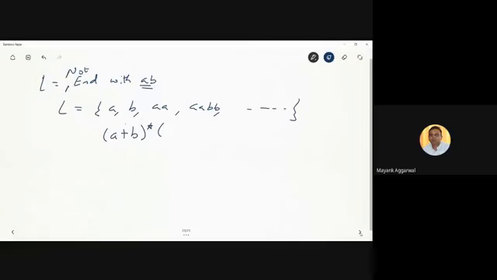Very good, it can end with only A, or it should end with only B. If we end with only B, then a problem comes. If I write this B, then what is the problem? Suppose we take a string A, B, and then again A comes, and instead of this A, we take this B, it ends with AB. So this B should not be written alone over here, because if the string is ending with A from here and B from here, then AB will come into the picture.